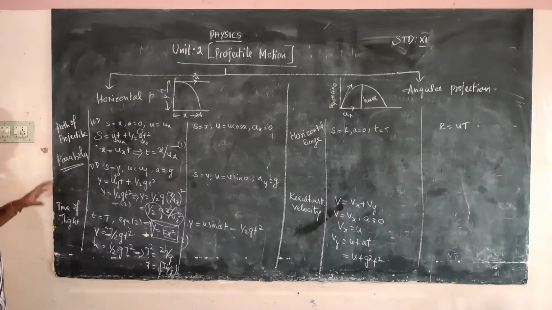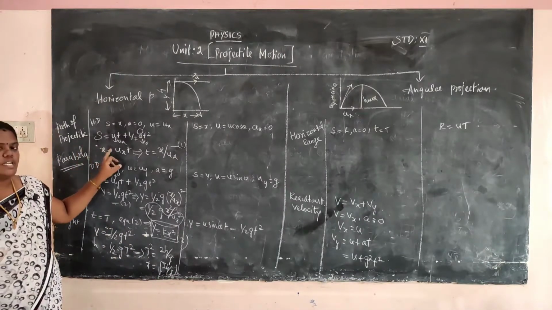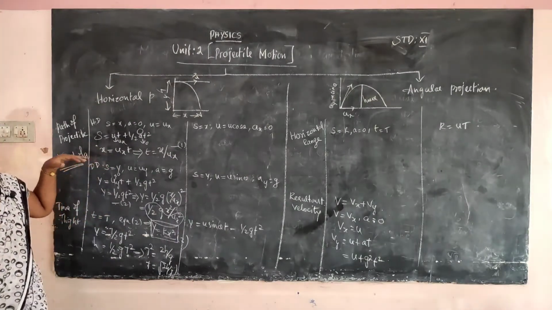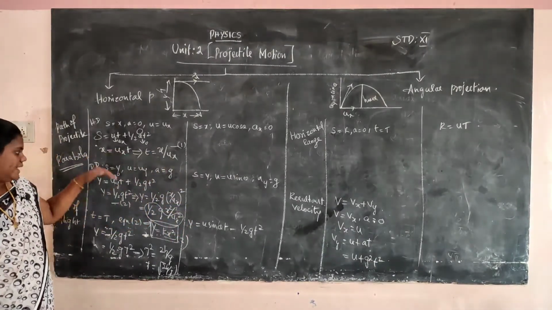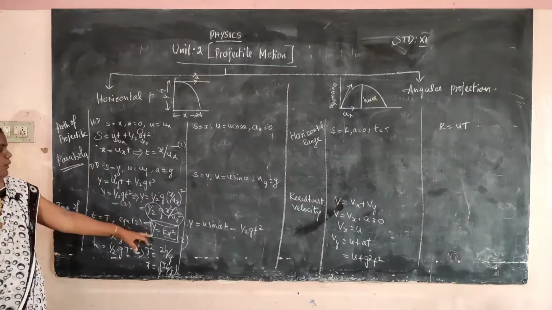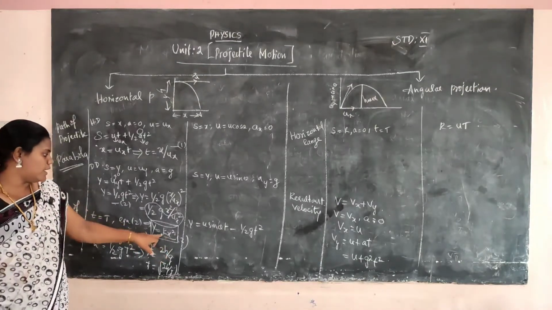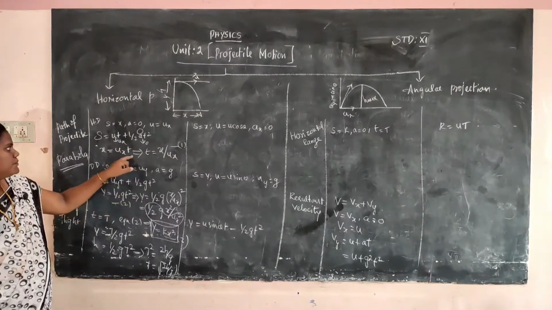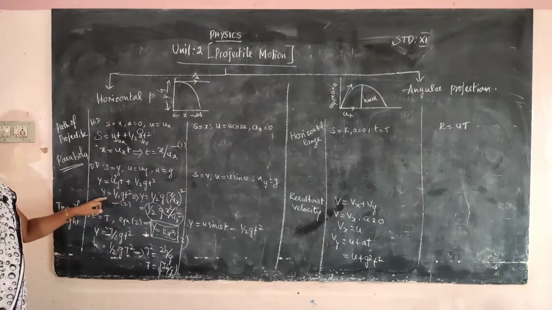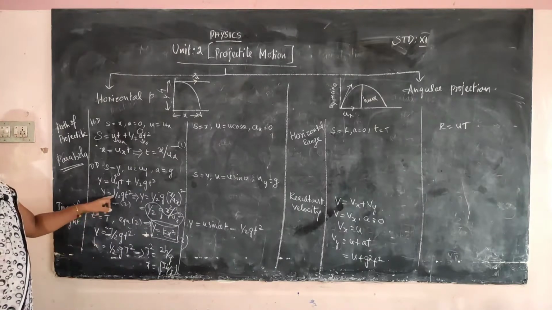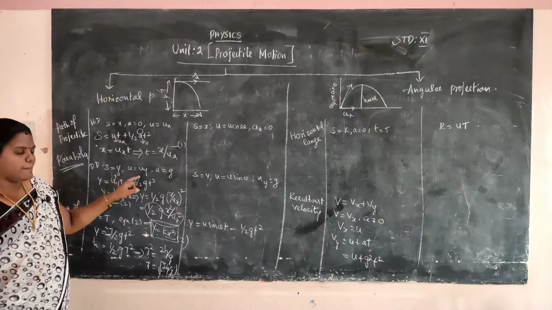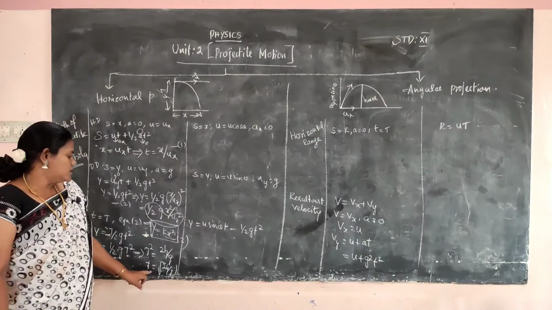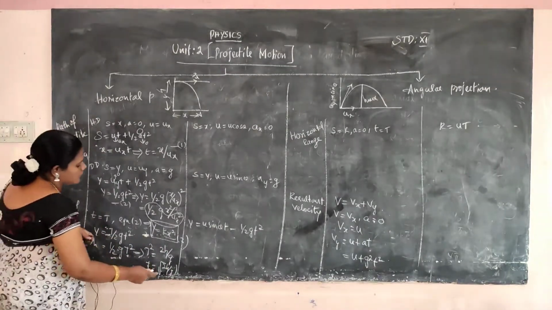So the first two we have calculated. One is that the path of the projectile will be a parabola. How to calculate that? We consider the x direction and the y direction, which gives the equation of a parabola, so it is called the parabolic equation. Then for time of flight, we consider the second equation, y is equal to half gt square. Put h for y, and T for t, so h is equal to half g T square. So T square is equal to 2h by g, and T is equal to root of 2h by g. This is the time of flight.